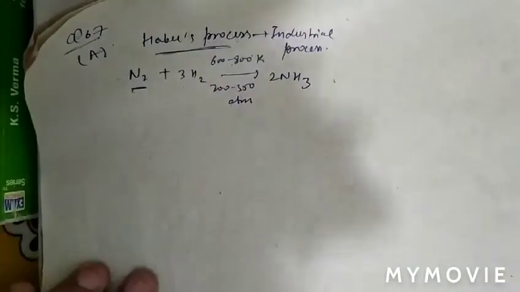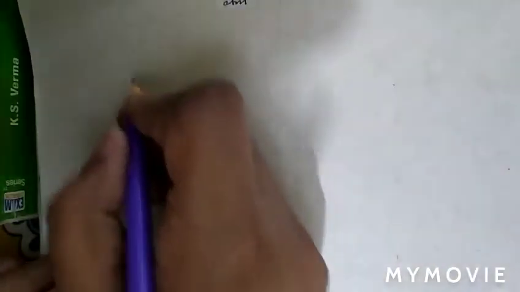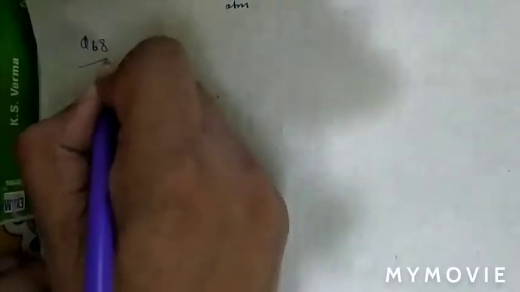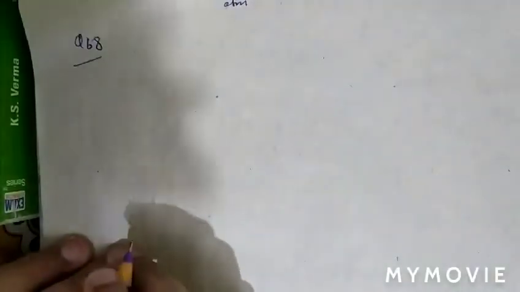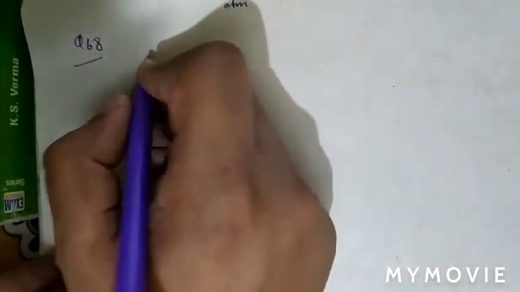See question number 68. In question number 68, what is given there? The question is, when sulfur is boiled with sodium sulfide.